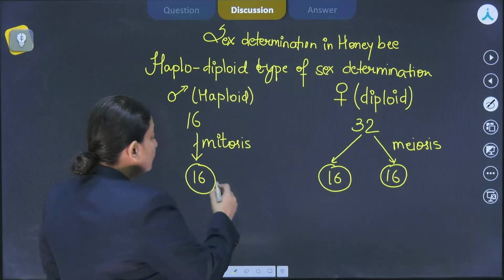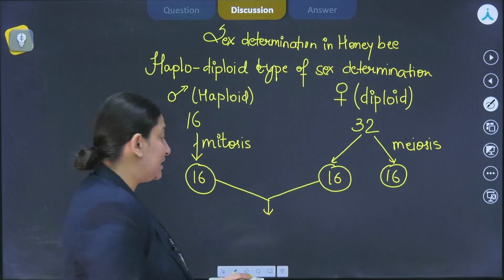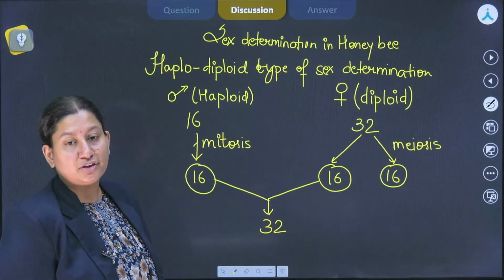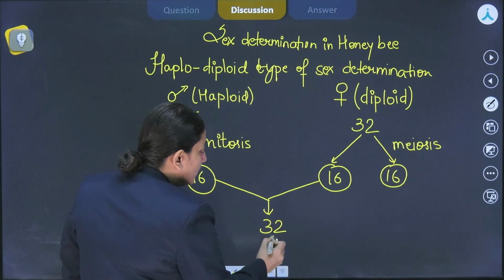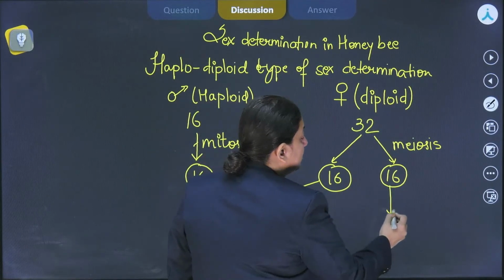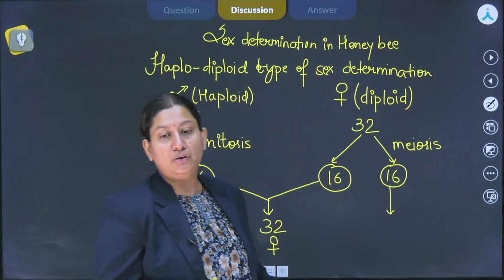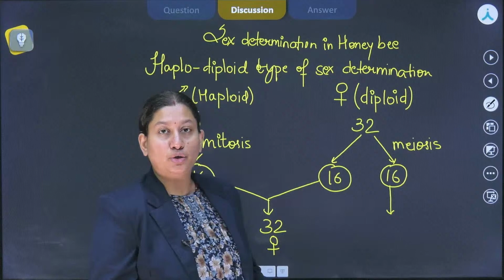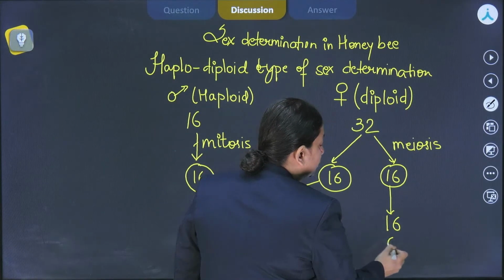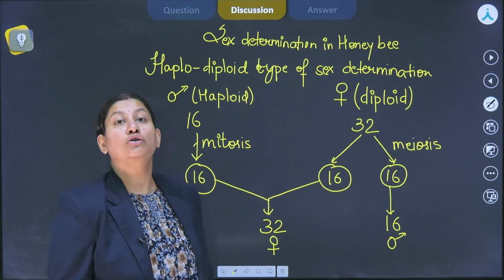Now, if fertilization takes place between these two gametes, male and female, then there will be restoration of the chromosome number, that's 32. So this will lead to the formation of a female bee. But if the gamete undergoes parthenogenesis, that means in the absence of fertilization the gamete still develops into the organism, then it will have only 16 chromosomes and lead to the formation of a male bee, and the male bees are called drones, right?